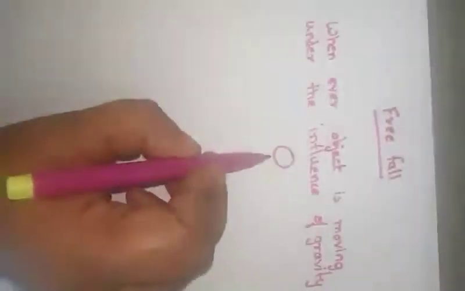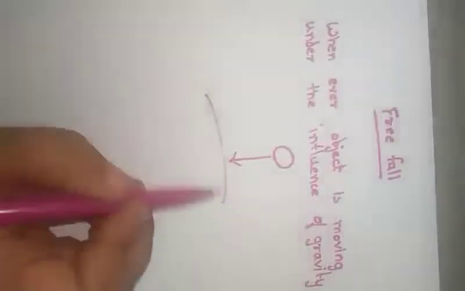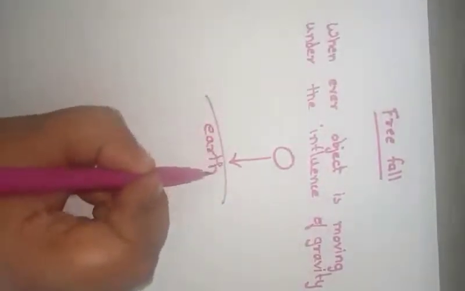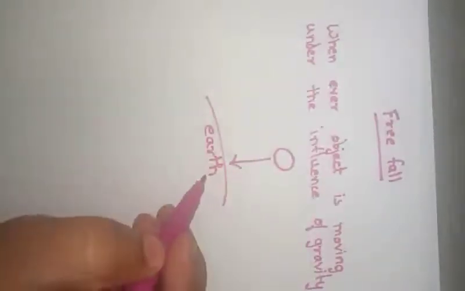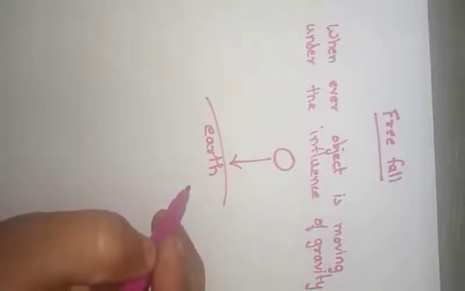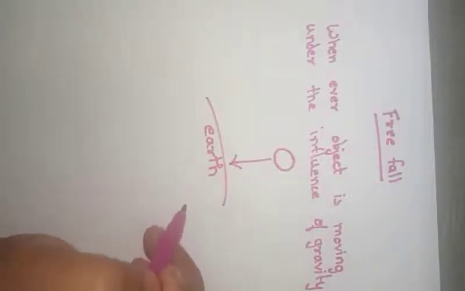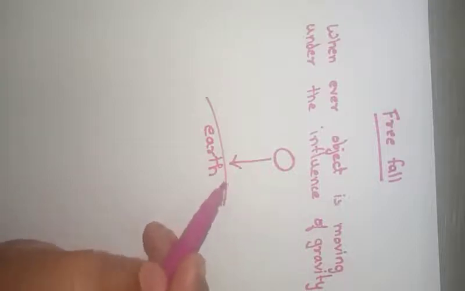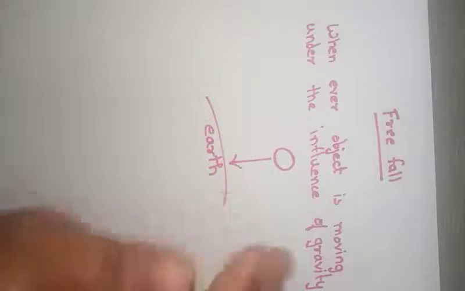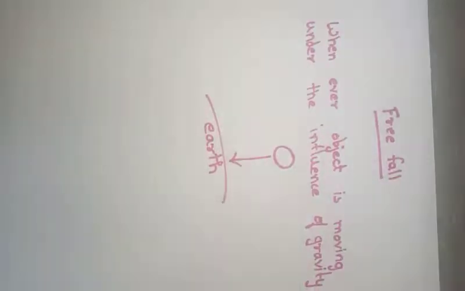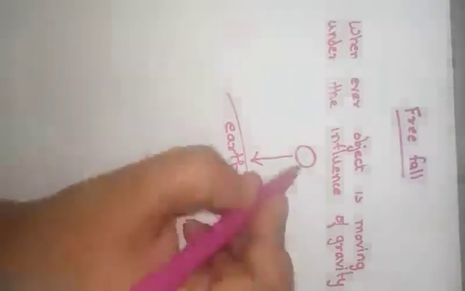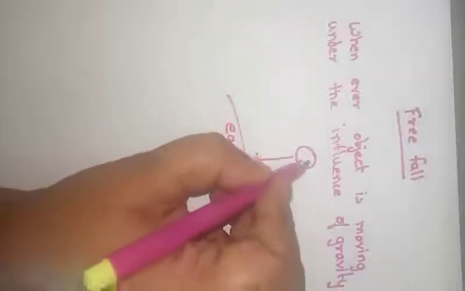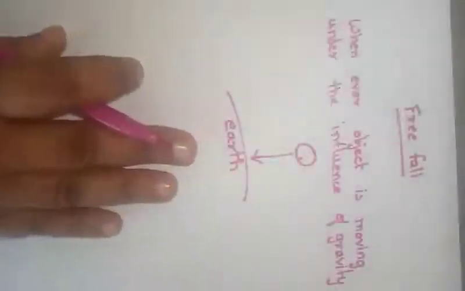Suppose there is a ball. When an object is falling downwards towards the earth, from a height, in this condition the body is considered to be in free fall. This is because the object falls towards the earth due to the gravitational force of attraction of the earth. A body which is falling freely will have only gravitational force acting on it. So on this ball only gravitational force will be acting. No external force will be acting on it.